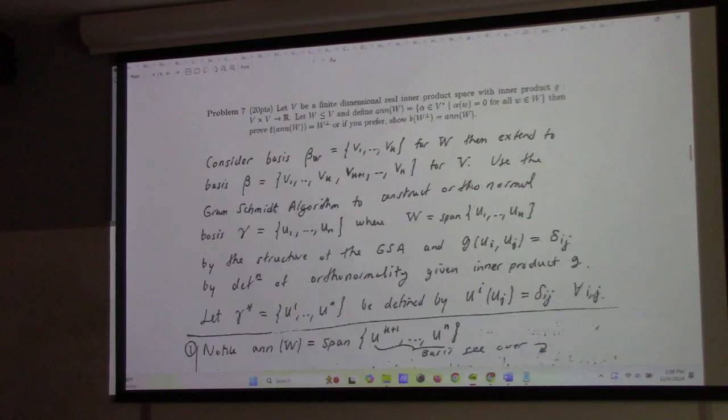But we're not asked that here. We're asked to show that they're equal. We're asked to show that the musical morphism of the annihilator is the perp, or the musical morphism of the perp is the annihilator, if you like. So, going on.